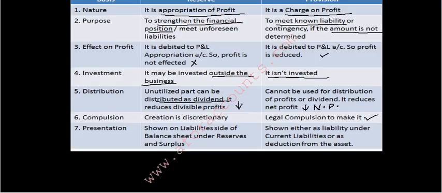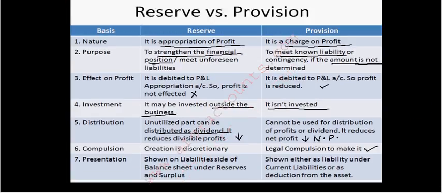Presentation: how do you present it? Reserves are shown on the liabilities side of the balance sheet under your reserves and surplus. Provisions are shown either as a liability under current liabilities or as a deduction from your asset.